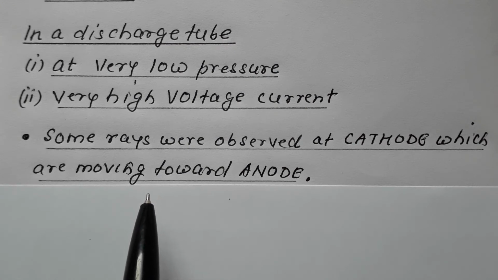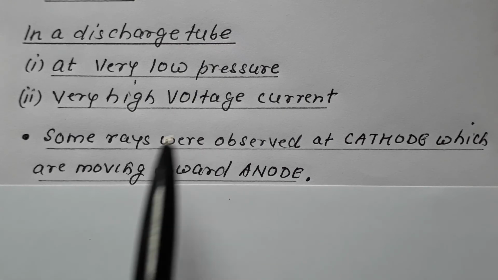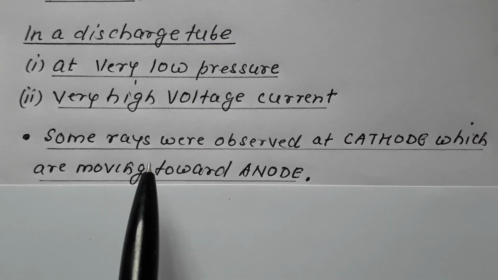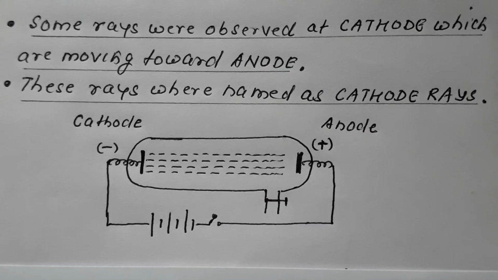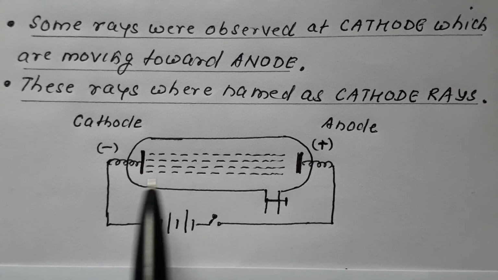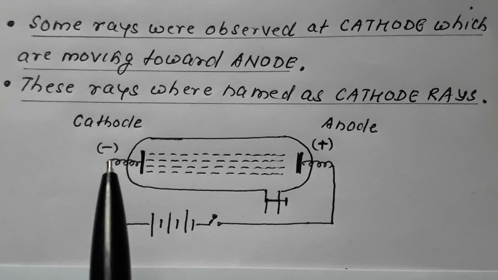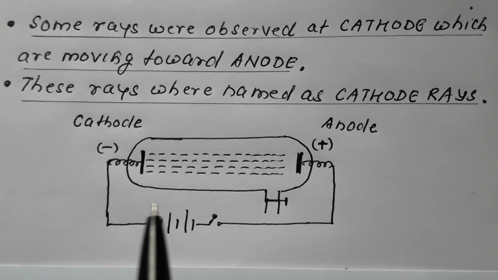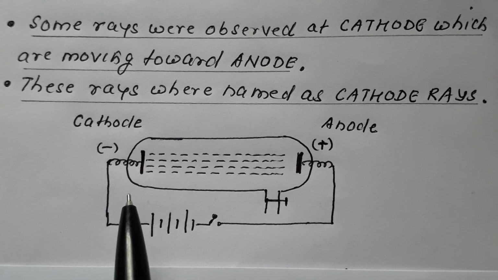So in the discharge tube experiment, which was carried out to study the effect of various factors on conductivity of gas, it was observed that at very low pressure and high voltage, some rays are getting produced at cathode and are moving toward anode, and these rays which were produced at cathode were named as cathode rays. So this was the basic of the discharge tube experiment.